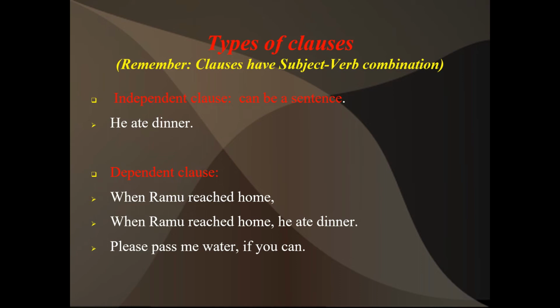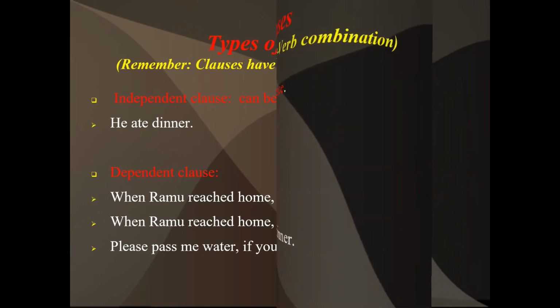Please pass me water if you can. "If you can" is a dependent clause. "Please pass me water" is an independent clause. Which gives complete sense, that is independent. It can stand on its own. It doesn't depend on anything. Dependent means it gives incomplete sense. It should depend on another sentence. Based on the other sentence, it will be completed. That is a dependent clause.